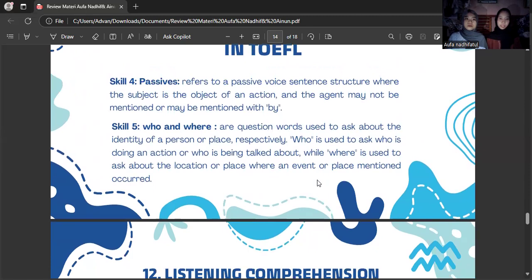Skill 4, passive, refers to a passive voice sentence structure where the subject is the object of the action and the action may not be mentioned or might be mentioned with by.